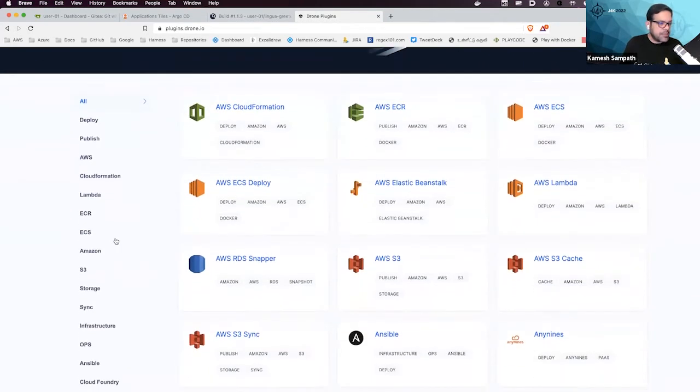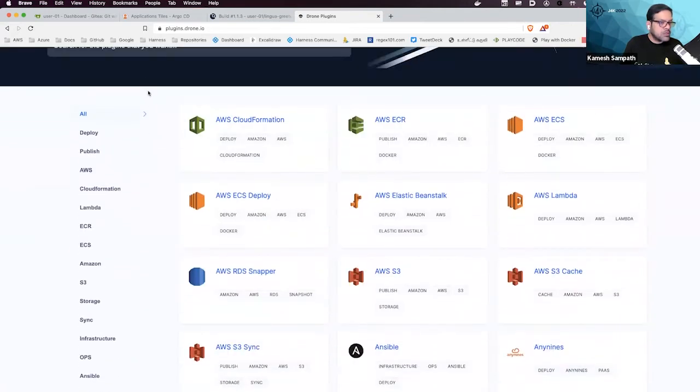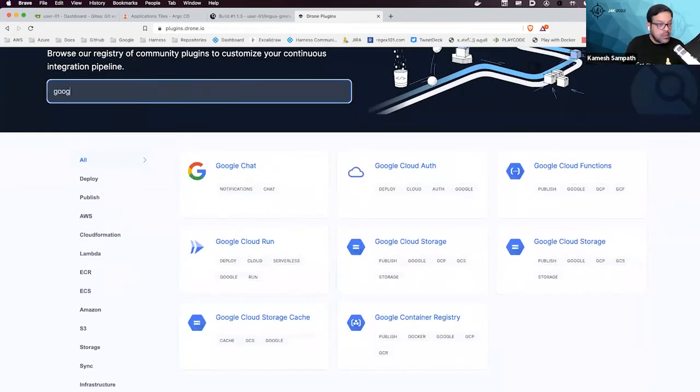There's a bunch here for AWS, and then you can also go search for something for Google. And then you have a lot of things for Google here, a bunch of plugins for Google as well. So you can just start reusing these plugins just like I showed in my slide. It's going to be pretty easy, all right?